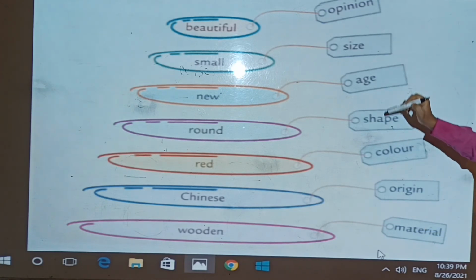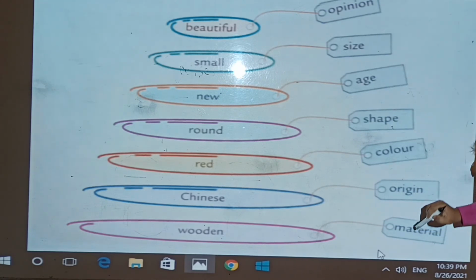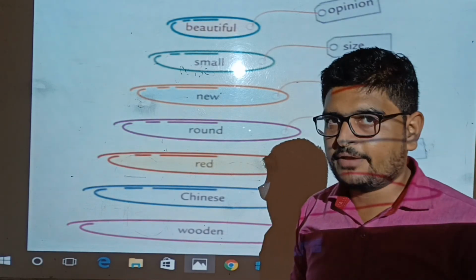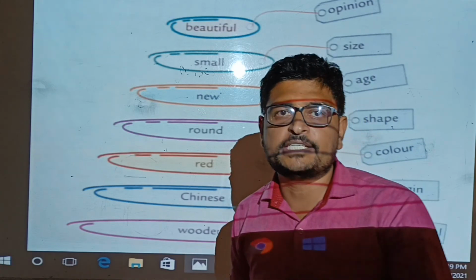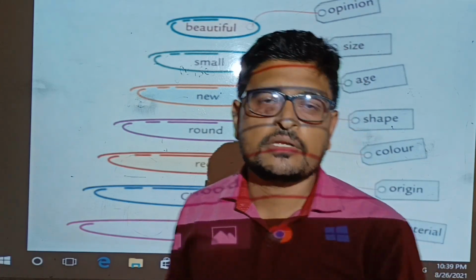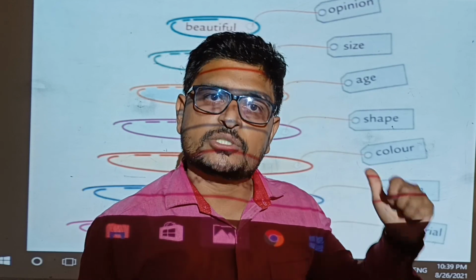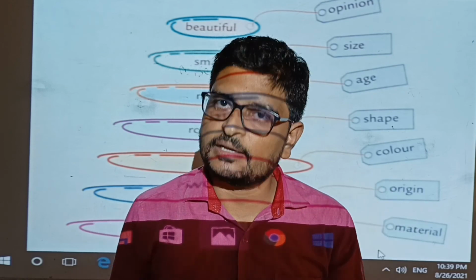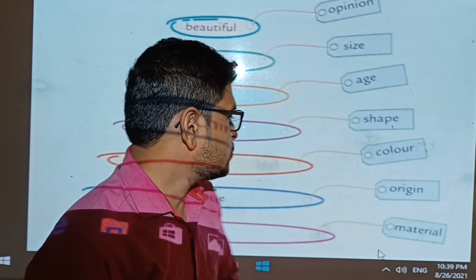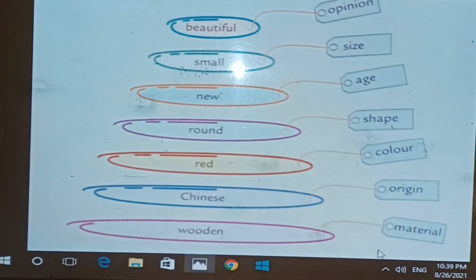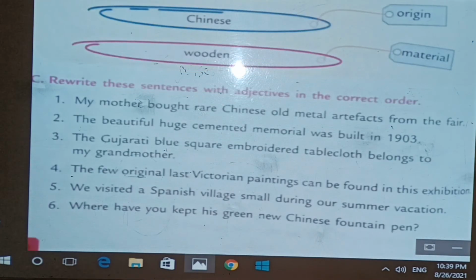Remember this order. If we want to write so many adjectives in a single sentence, we have to follow this order. આપણે એવું ગમે તેમ ન લખી શકીએ. So now let's see the exercise. We have to follow this order.